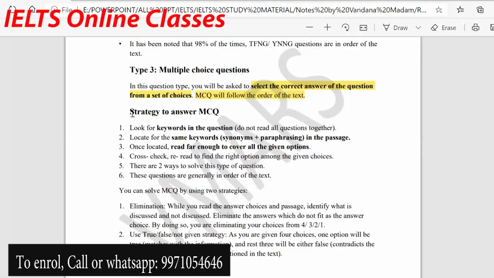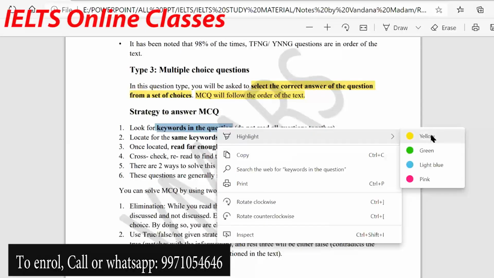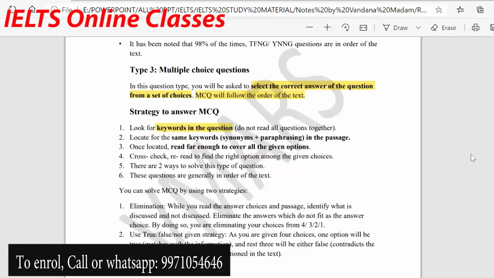Now the strategy to answer MCQ. As we have done true, false and fill in the blanks, look for the keywords in the question. First thing is to look for keywords. And what are your keywords? Any name, any number, any location, or any word that will help you to find the same word in the passage or a synonym of it.